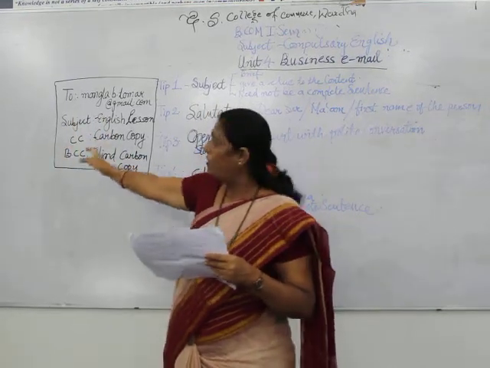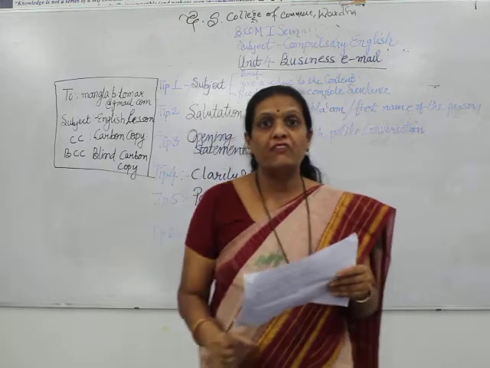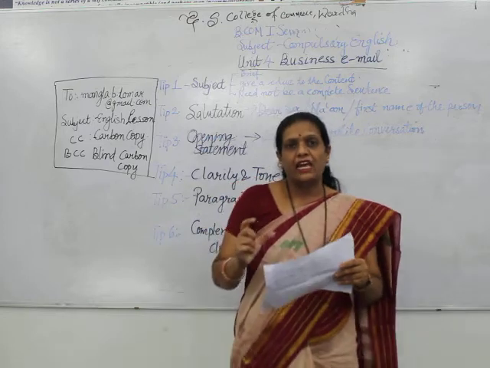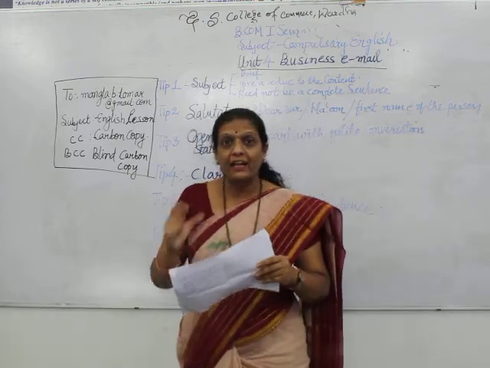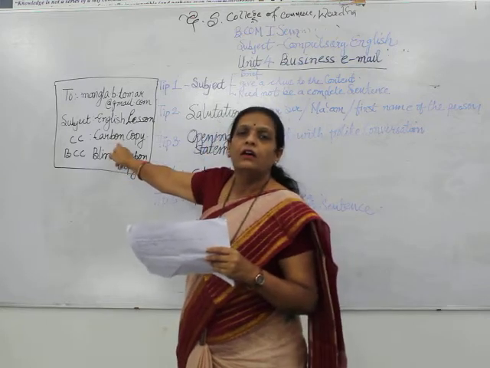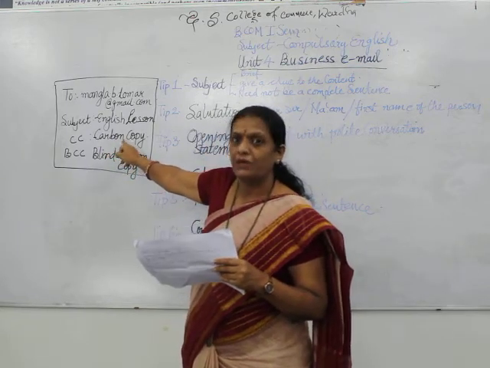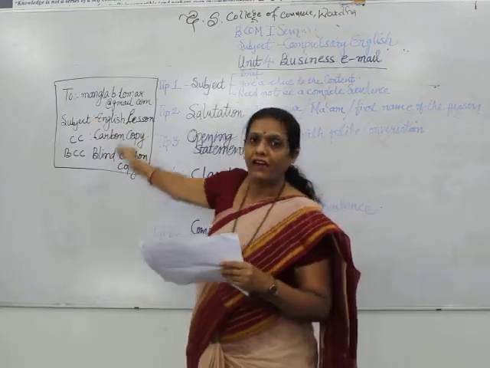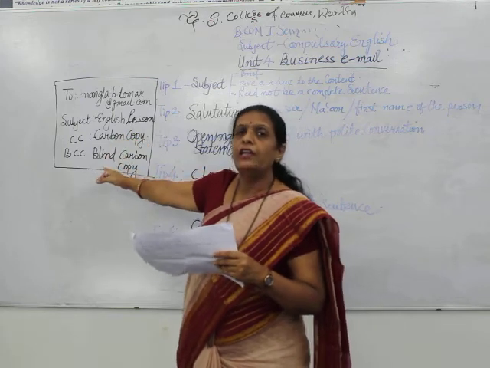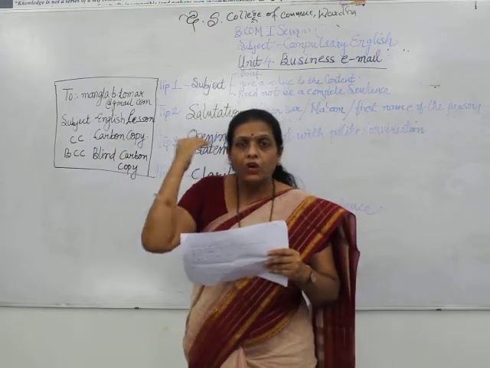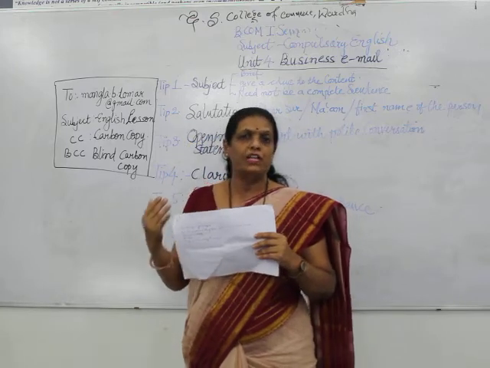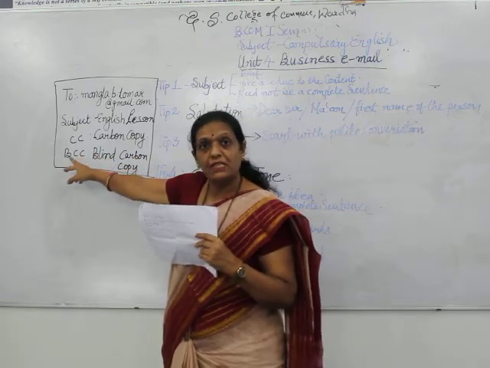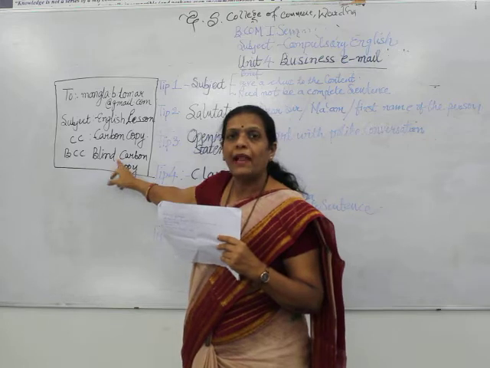Next, subject would be written, which would be a very short, brief, concise one. Never write a subject too long. By the subject, it should be known what the content is. Third is CC. It means carbon copy. When you want everyone to see your email, you would write CC here. But if you want to restrict it so that only the person to whom you are writing the email should see it, you should write blind carbon copy or BCC. BCC represents blind carbon copy.